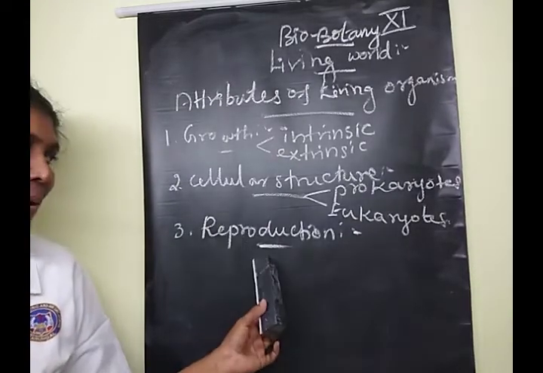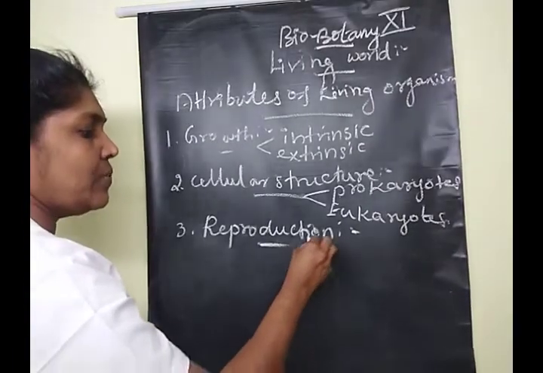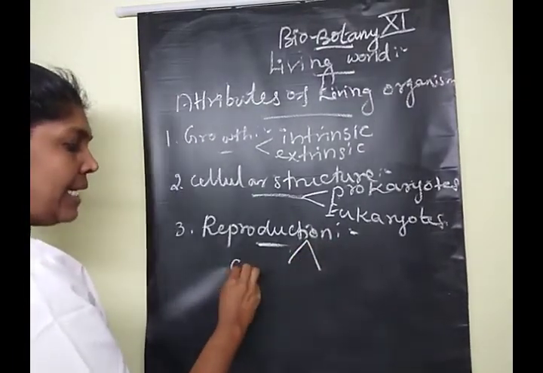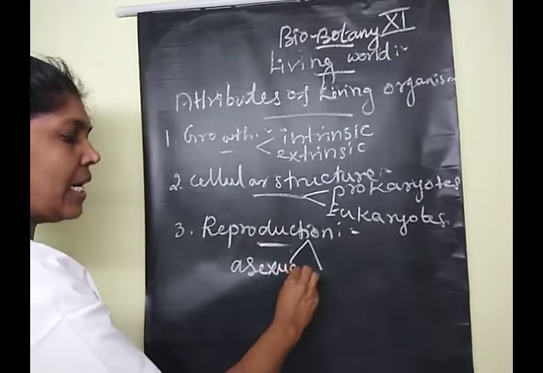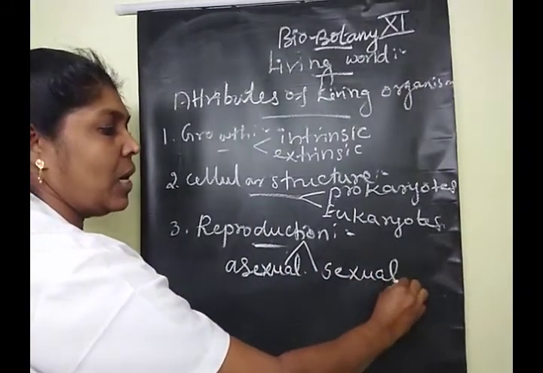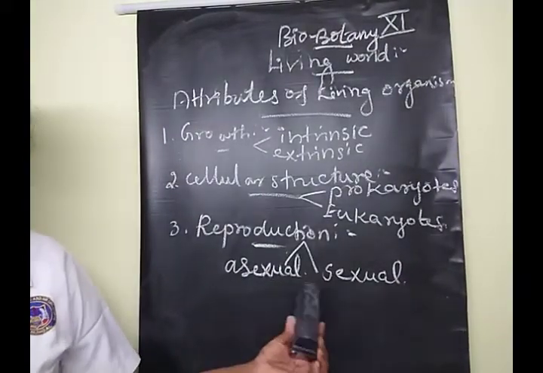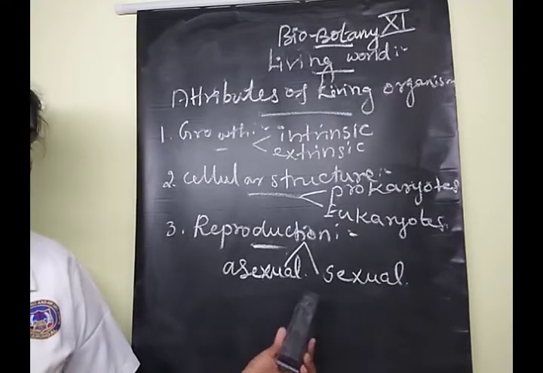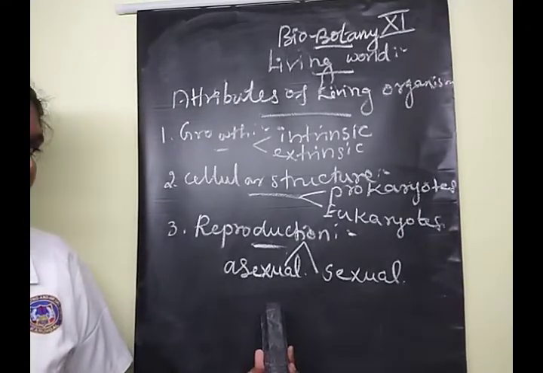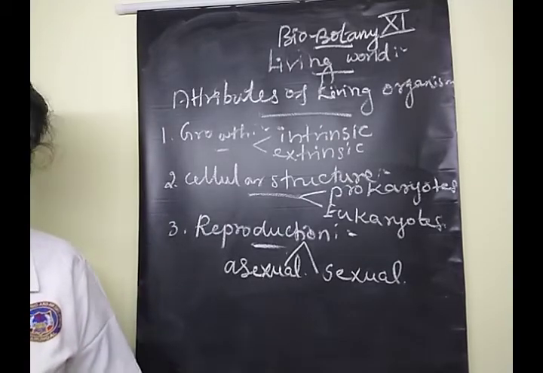So reproduction can be defined in two terms. One is asexual reproduction, and another one is sexual reproduction. What are the two types? Asexual and sexual reproduction. Asexual reproduction means it happens without the involvement of gametes.